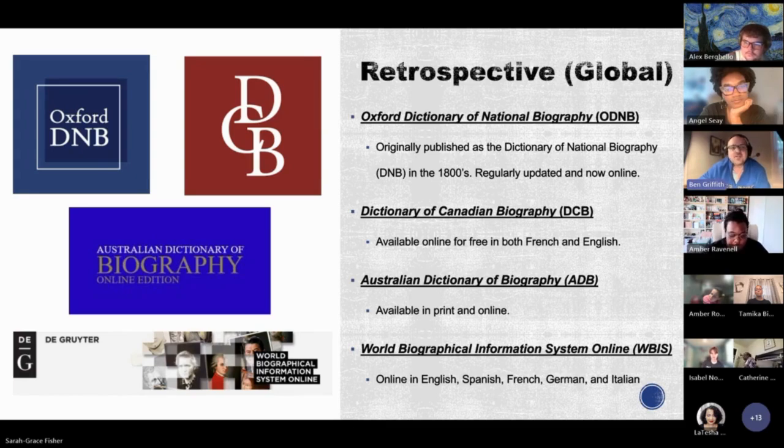Then we have the Australian Dictionary of Biography. This contains over 13,000 entries on significant people from Australia's history, with coverage extending to 2000 with its supplements. Also note that they are currently evaluating some content that may be deemed culturally insensitive for revision, such as photographs of deceased persons. And then for those researching beyond the English-speaking world, WBIS Online provides access to millions of international biographies, some dating back to the fourth millennium. It's a multilingual, digitized archive of original biographical texts and indices, making it a great complement to national dictionaries. Next slide.